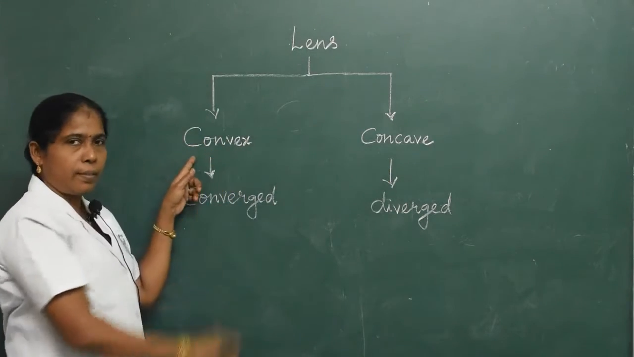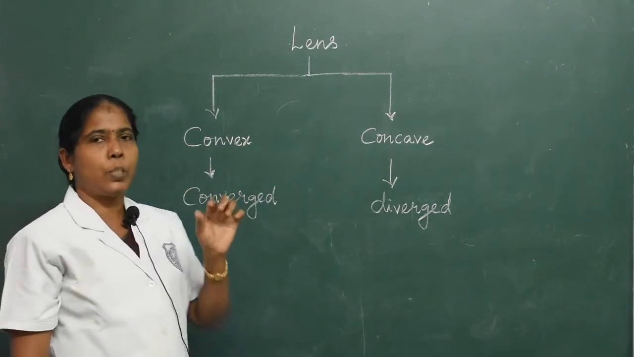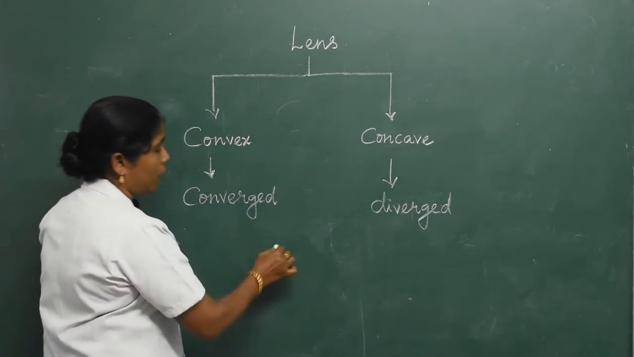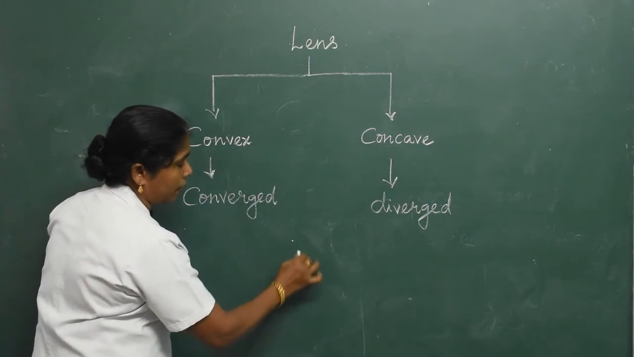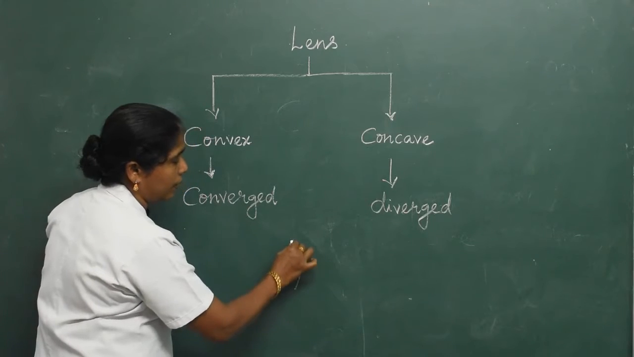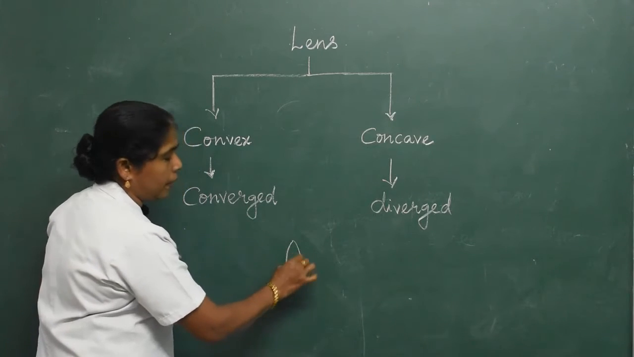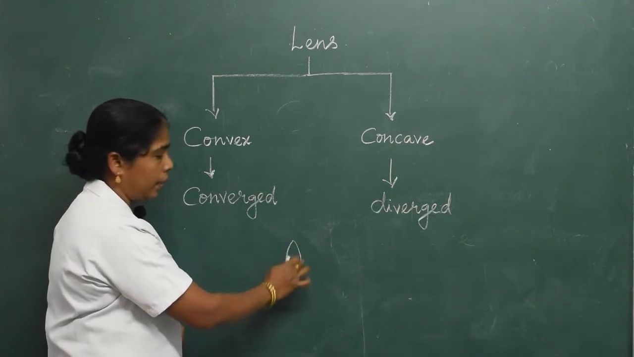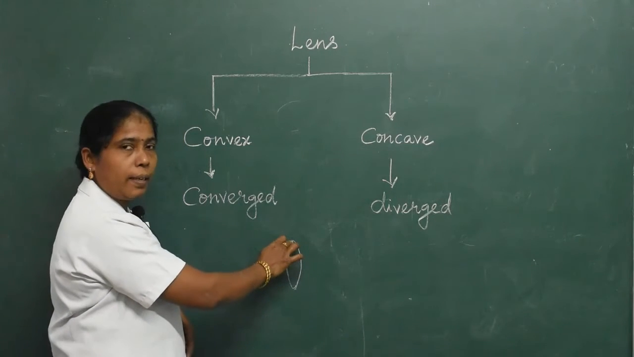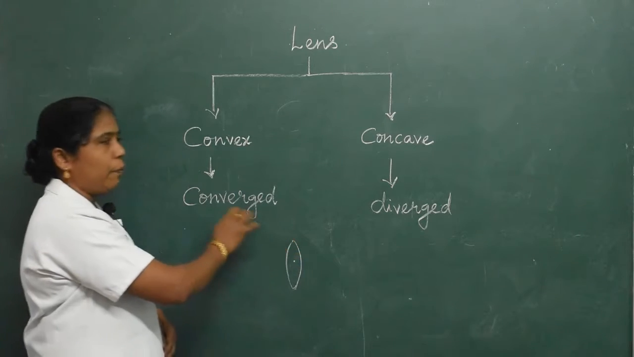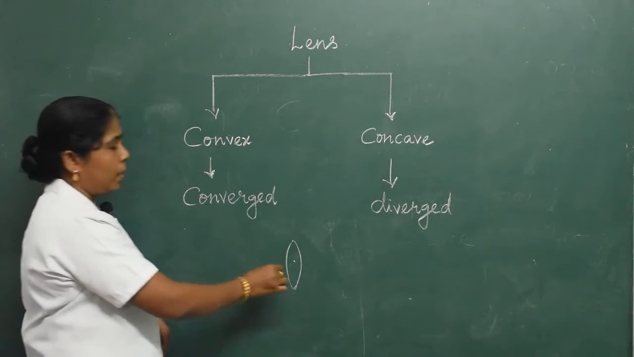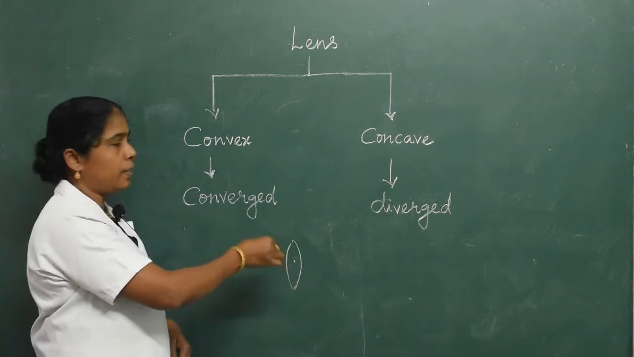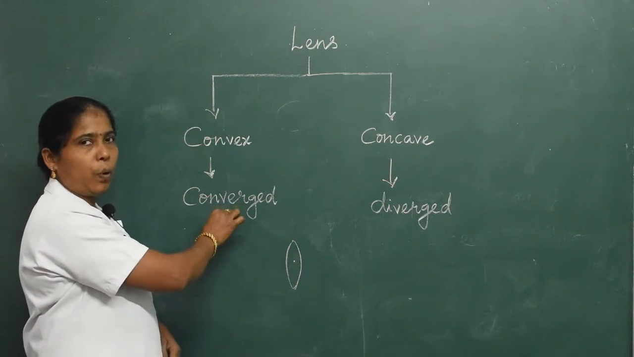Convex lens means it is bounded by two spherical surfaces, thicker in the middle and thinner at the edges. When a beam of light passes through a convex lens, the refracted rays converge to a point.